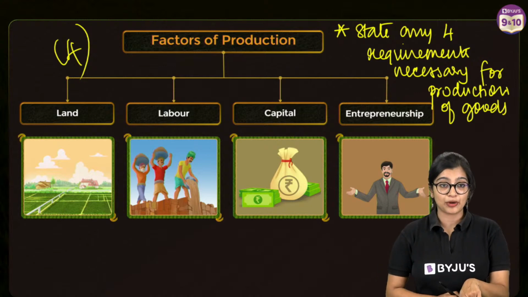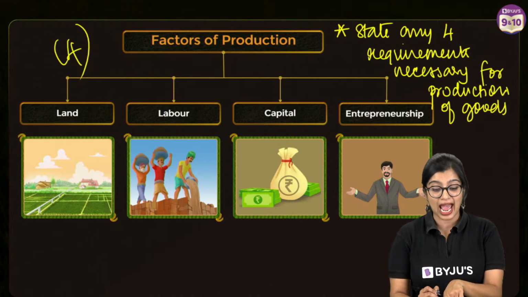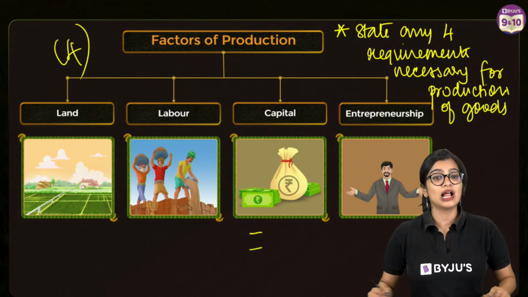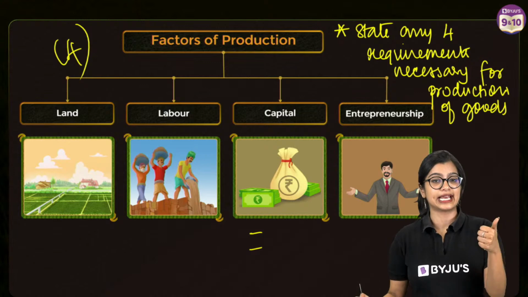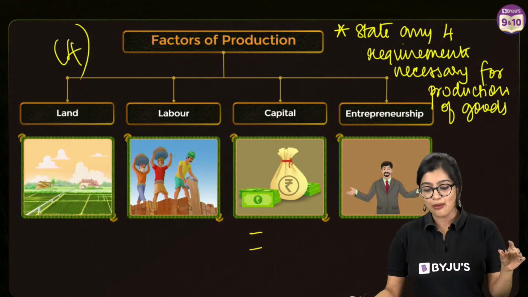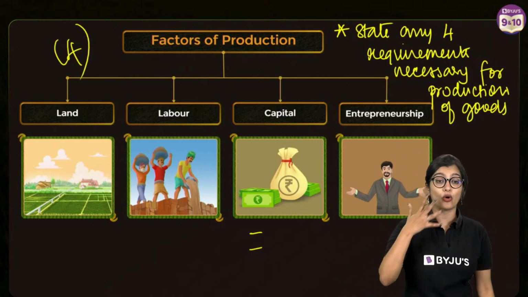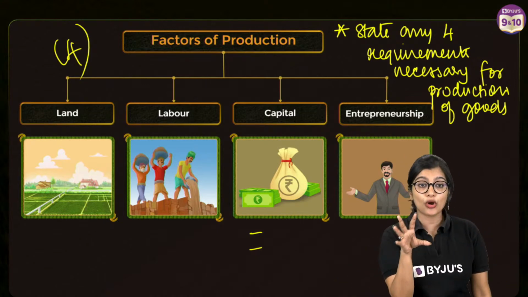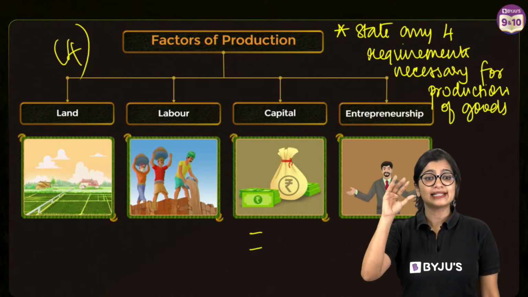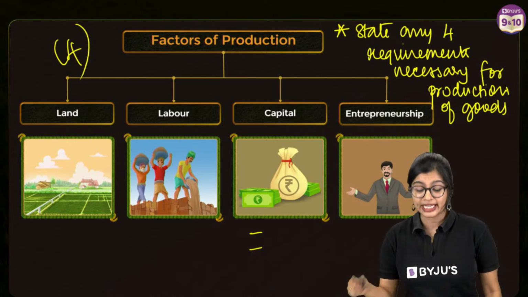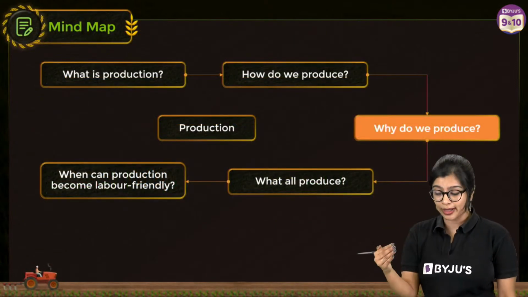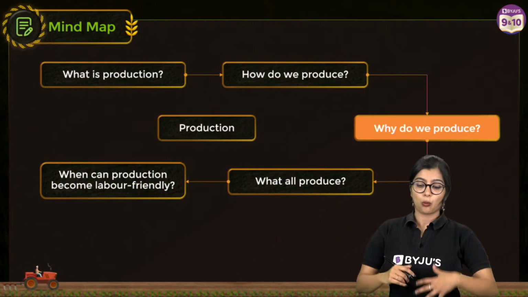So you will have to elaborate on land, you will have to elaborate on labor, and in capital, you will have to mention physical capital ke 2 types, right? Yes, you will have to mention it in great detail. So are you all clear with it? Are you all clear? Because now we're going to elaborate a little bit more on each of these, right? So now we learned about a broad overview, but let's understand each of these 3 in great detail so that we can go into a little bit more about the how we produce, but also about the why we produce, right?